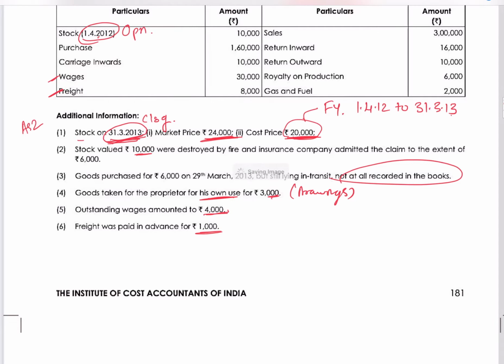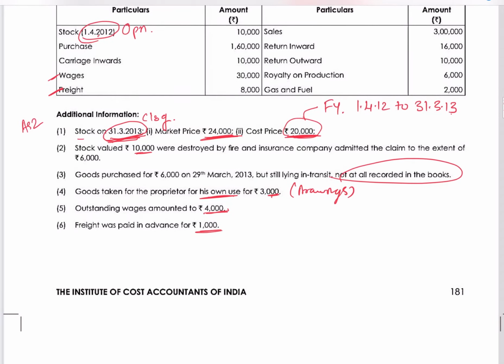Now we will start. First, opening 10,000. First understand which will come on the debit and credit side, that we will sort out. Stock opening, as we learnt, opening stock will be on the debit side of trading because these are expenses. Purchases, debit. Carriage inwards, debit. I am saying debit means we are showing it on the trading debit side. Debit. Wages, debit. Freight, debit.